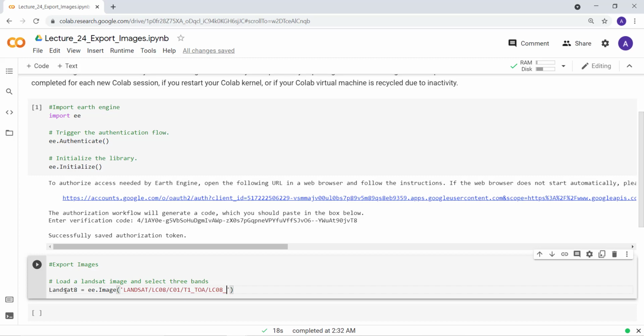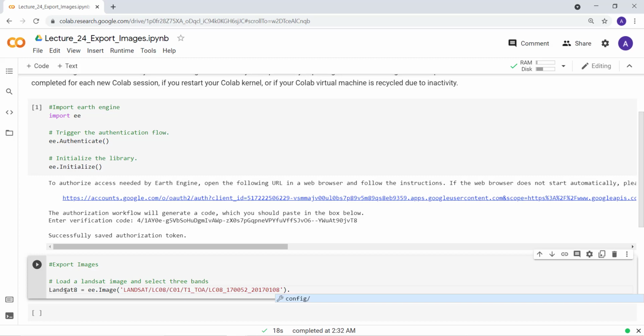I'll just have to write the exact image ID as is showing in the Earth Engine library, 170108.